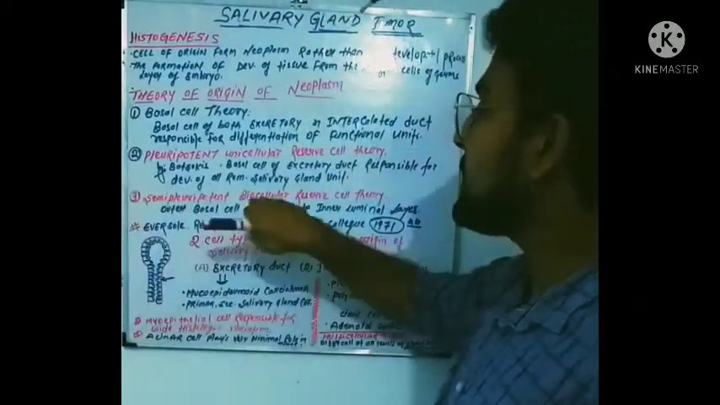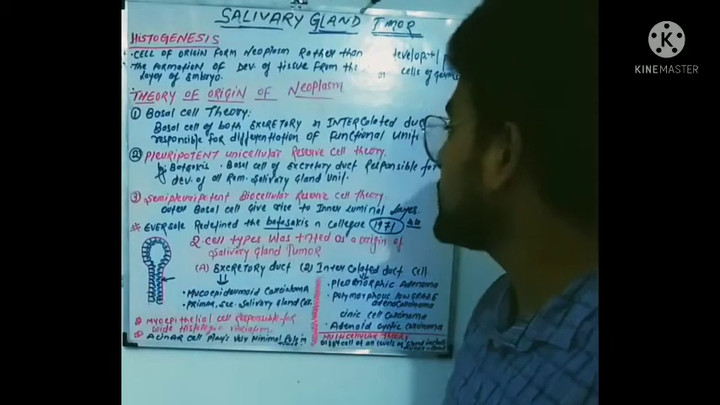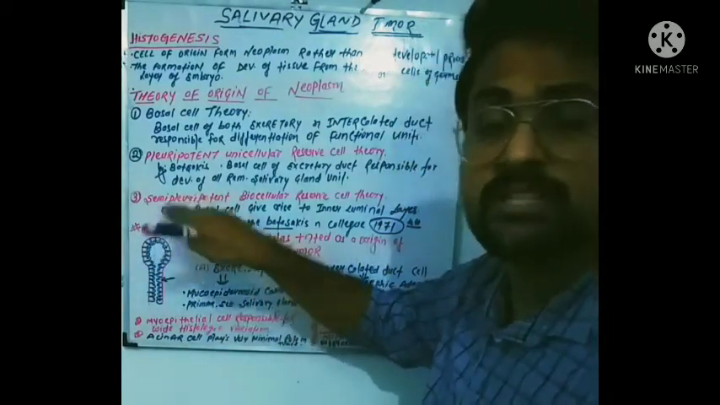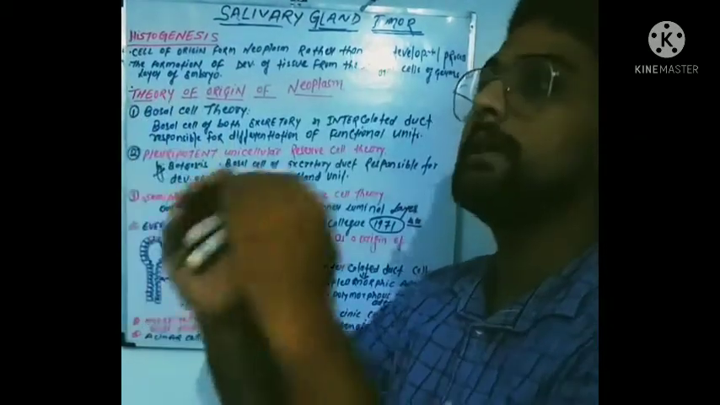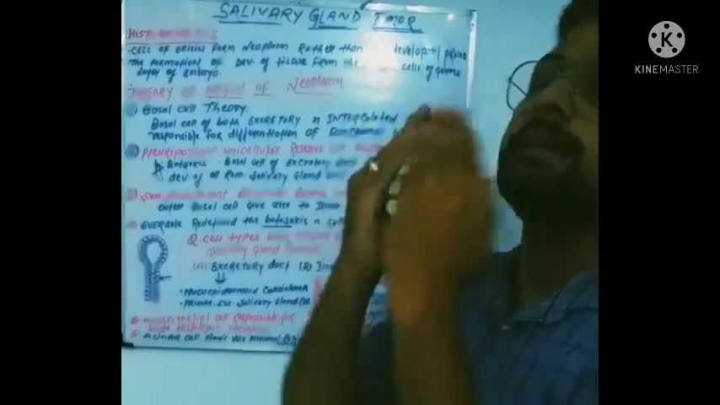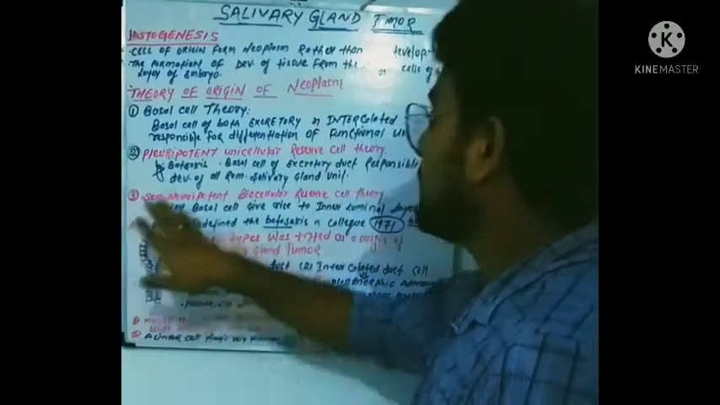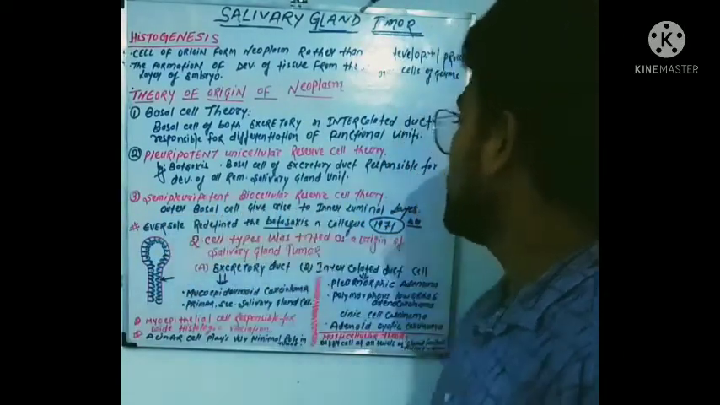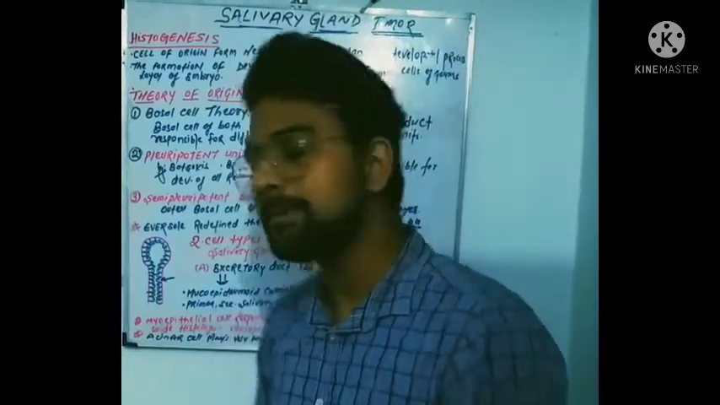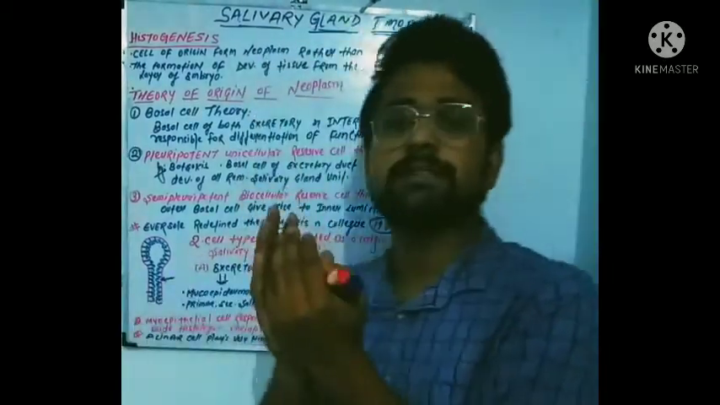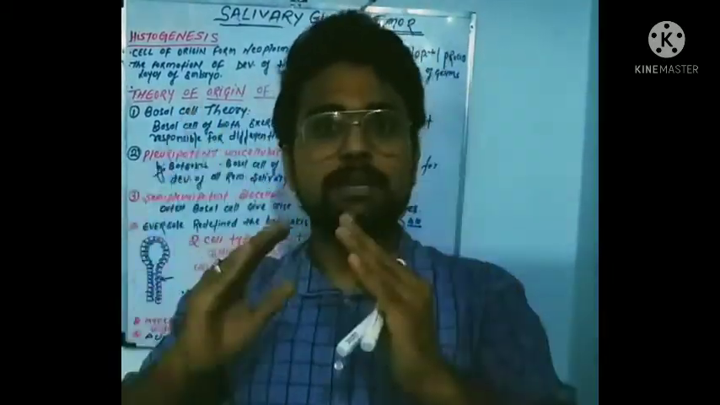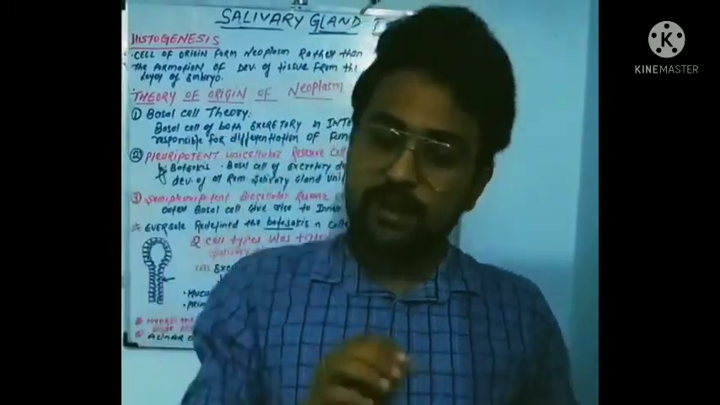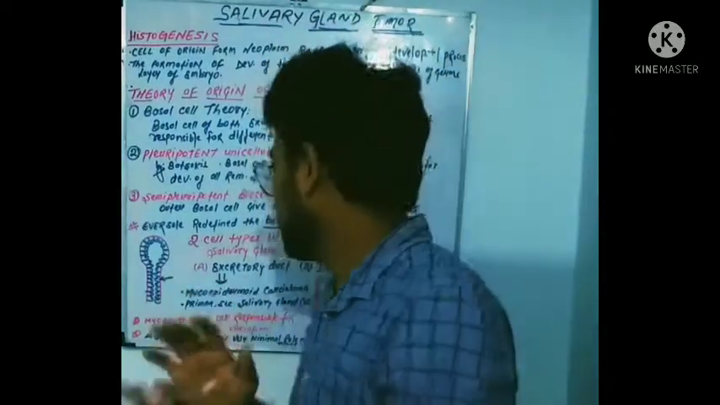Now, the semi-pluripotent bicellular reserve cell theory. This is semi-pluripotent, not fully pluripotent. This cell layer is semi-pluripotent, and according to it, the outer basal layer gives rise to the inner luminal cells. What does that mean? According to this cell theory, the outer basal layer cells are giving rise to the inner cell layer, and the tumors originate from it.